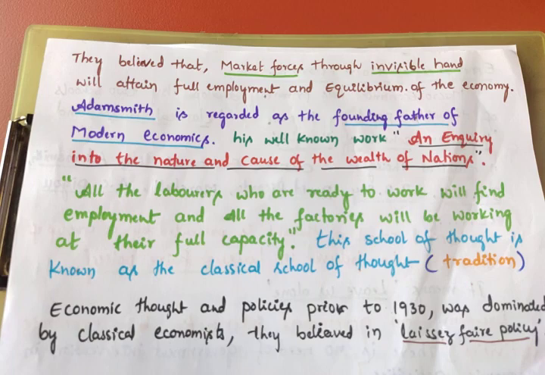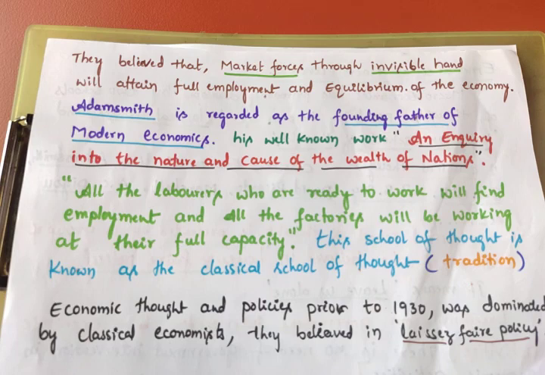So they believed, especially Adam Smith and team, there is no need of interference by the government in economic activities to fix the price, or to take decisions like what to produce, how to produce, whom to produce. For this type of decision, no need of interference by the government. Why? Because in the economy, the market forces work through the invisible hand. Market forces means demand and supply.